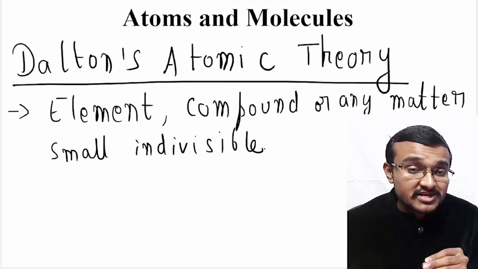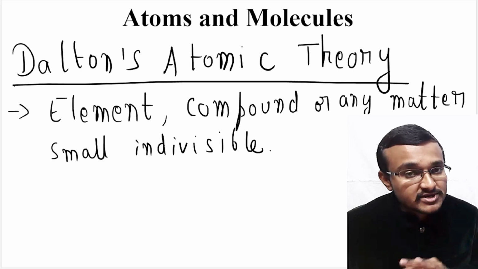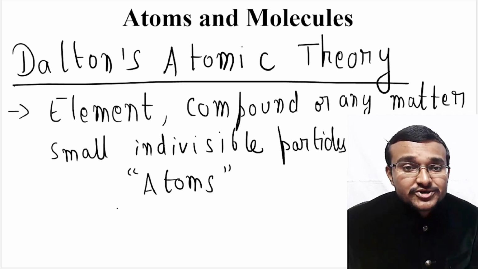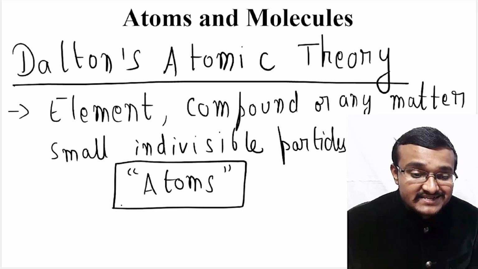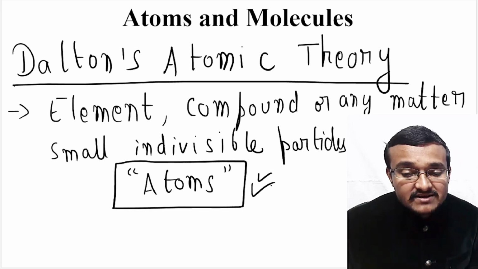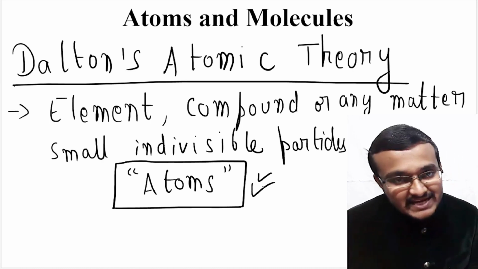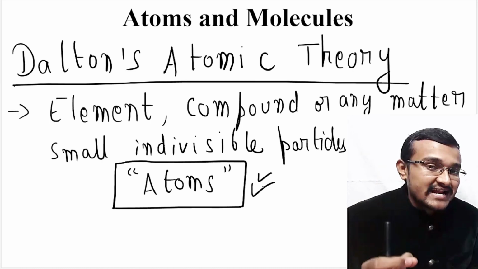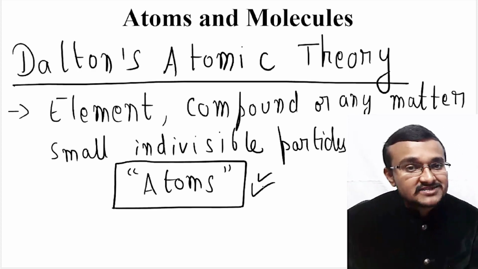This theory emphasizes that atoms are the final particles in an element or a compound. So he used the same term which Democritus used, that is atoms. These atoms are the building blocks of the element, compound or any matter, and these atoms are further indivisible. This is what the first postulate states.